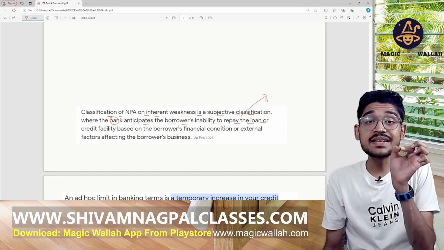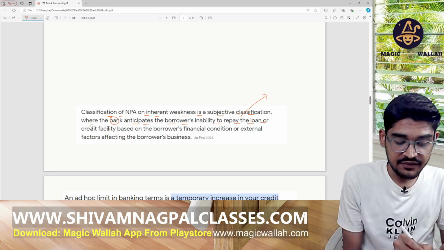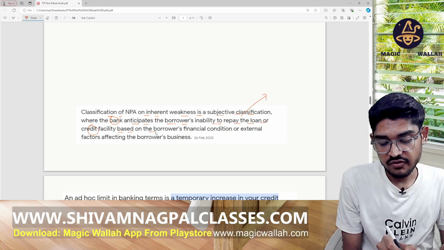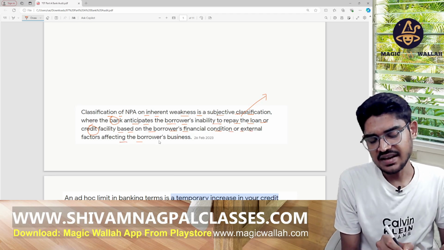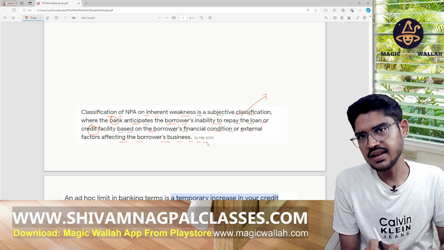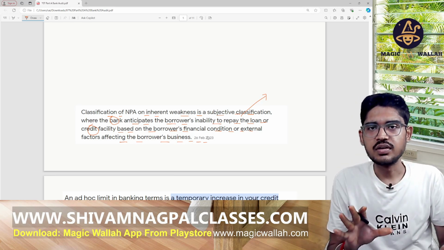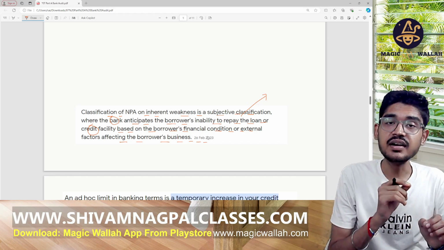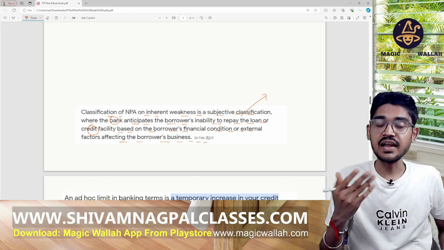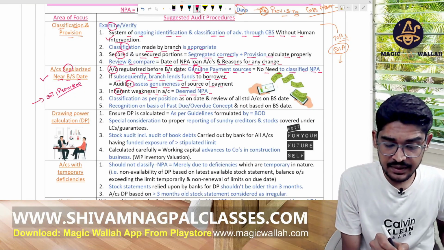So it's a subjective classification of the credit facility based on the borrower's financial conditions or the external factors affecting the borrower. In that case we will call it inherent weakness in the account and classify it as a deemed NPA.